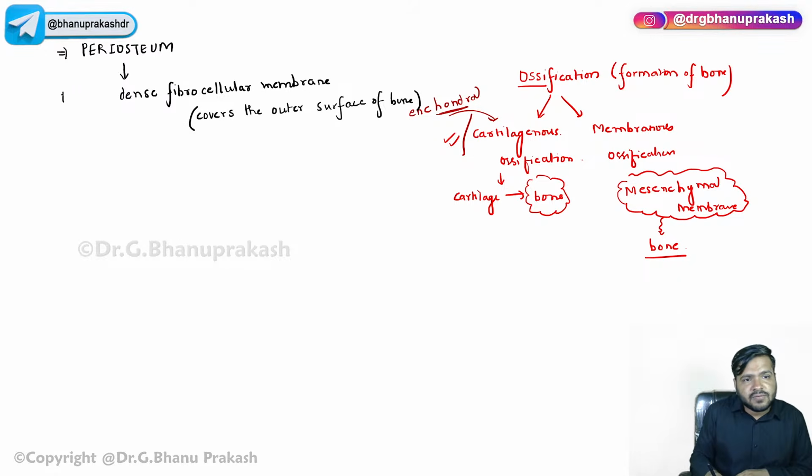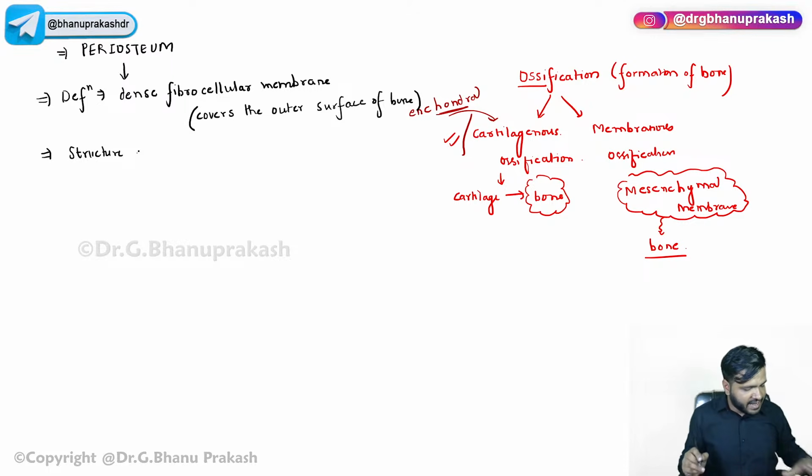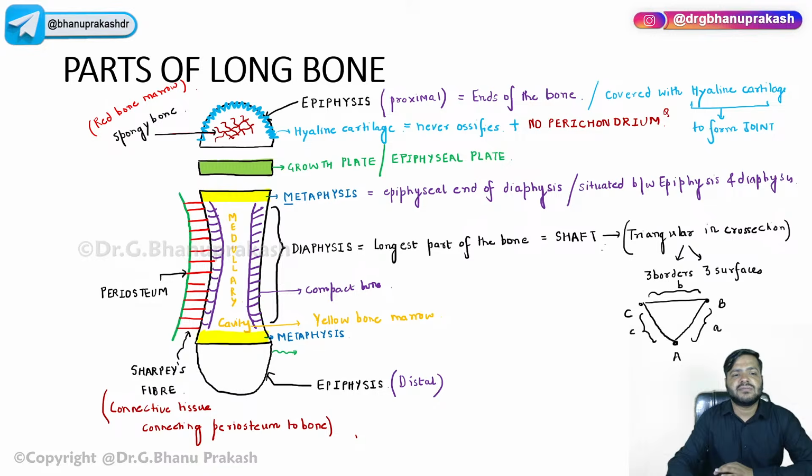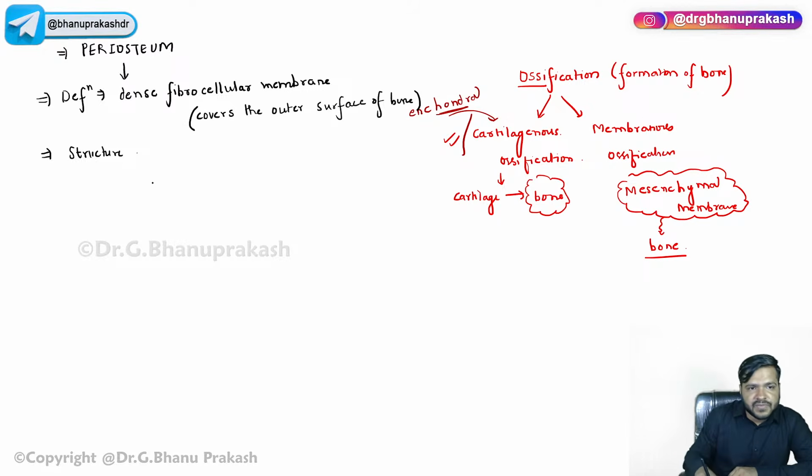This was the definition, guys. Now, if we talk about the structure, you already know this periosteum is basically composed of two layers. Can anyone tell me the names of the two layers? This periosteum is composed of two layers.